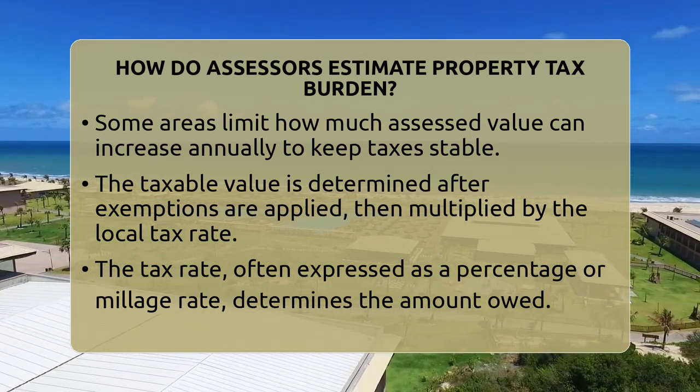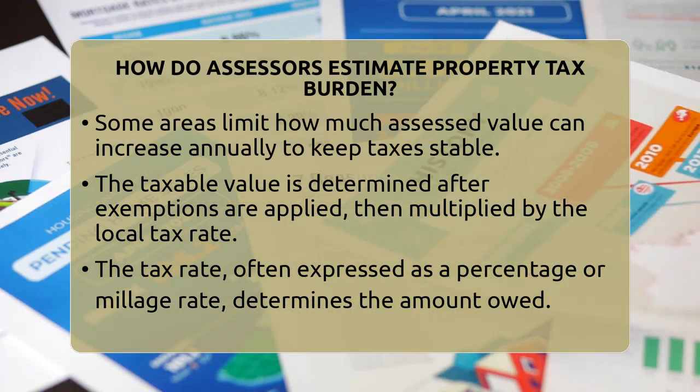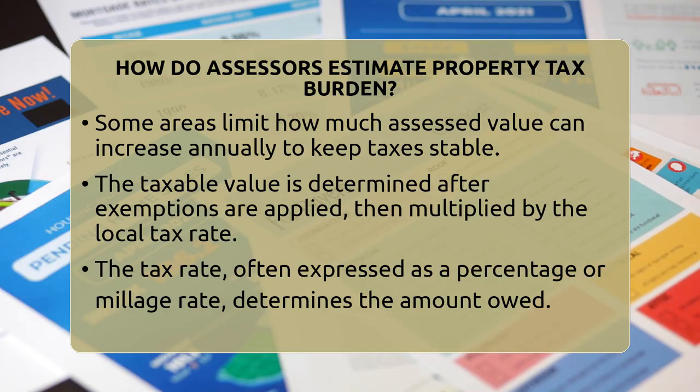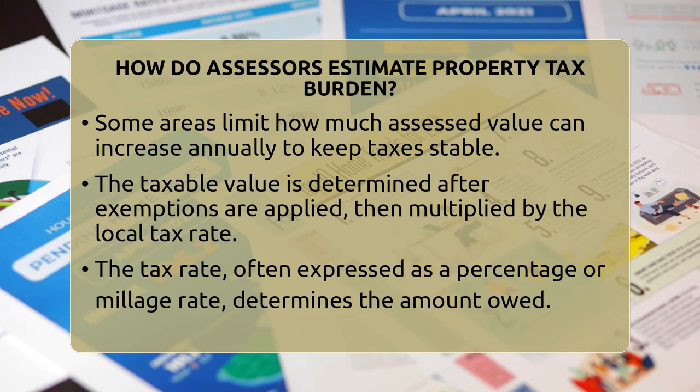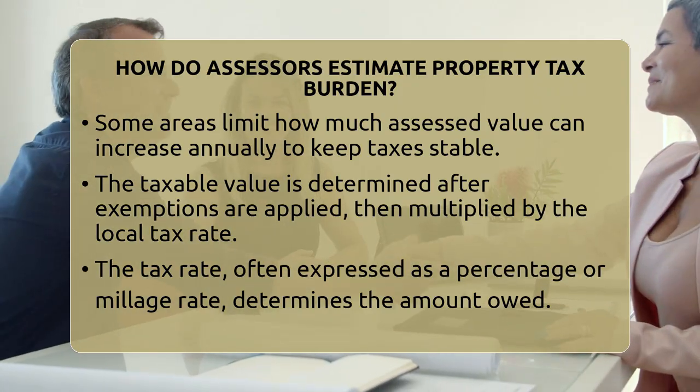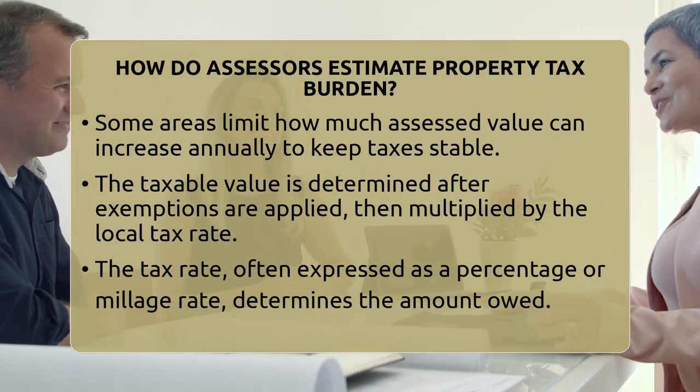Then they multiply that number by the local tax rate, which is usually expressed as a percentage or a millage rate. A millage rate means how many dollars in tax you pay per $1,000 of assessed value. For example, if your taxable value is $100,000 and the tax rate is 1%, your property tax would be $1,000.